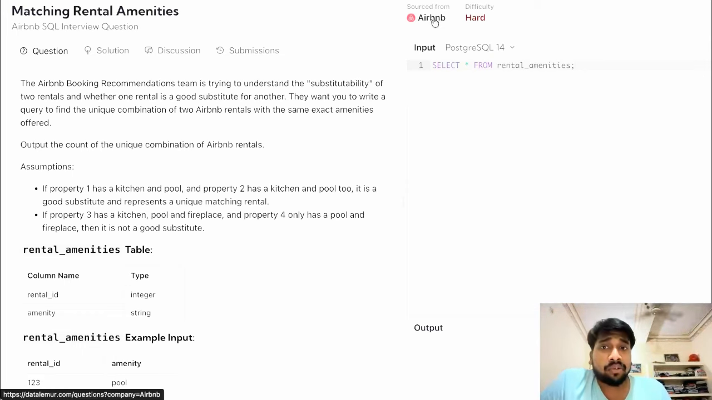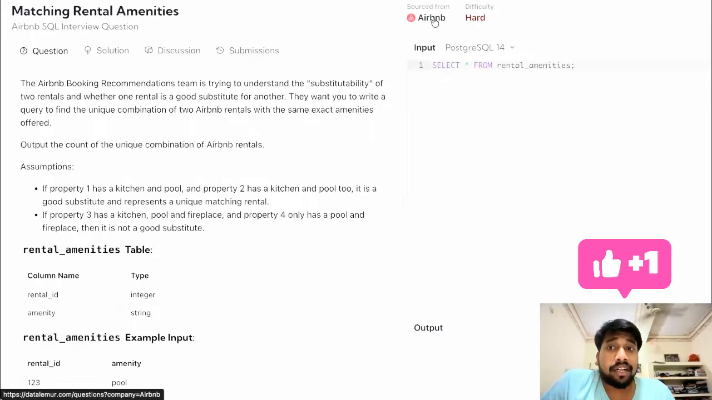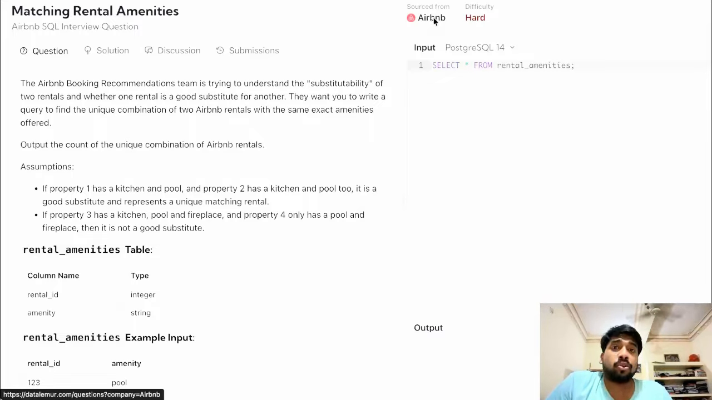We will first read the question, then I will show you the solution of this question. Why? Because this solution is a little different, and my approach to this question was a little different. So I would like to discuss both the approaches, and then it is up to you which approach you think is better for you.